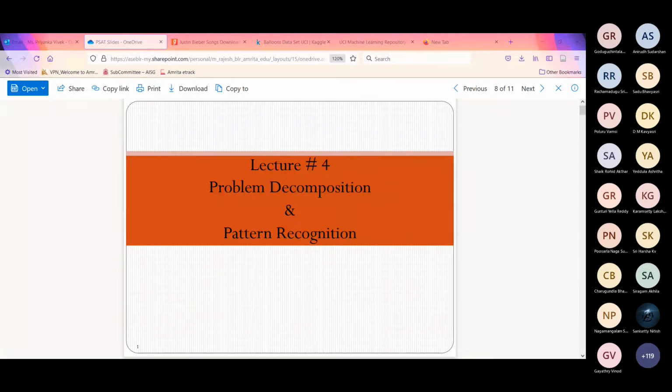Colored pattern. Are you seeing that and saying, or are you saying from somewhere? Ma'am, it's written about the problem design, decomposition. Ma'am, sorry, no figure is visible. Slide hasn't been updated.